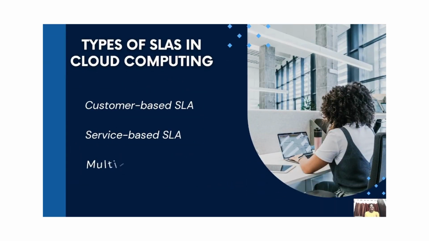Let's discuss the types of SLAs in cloud computing. There are three main types of SLA that cloud providers use, depending on the type of service and the customer needs. First, customer-based SLA, service-based SLA, and last, multi-level SLA. First, we will discuss customer-based SLA.